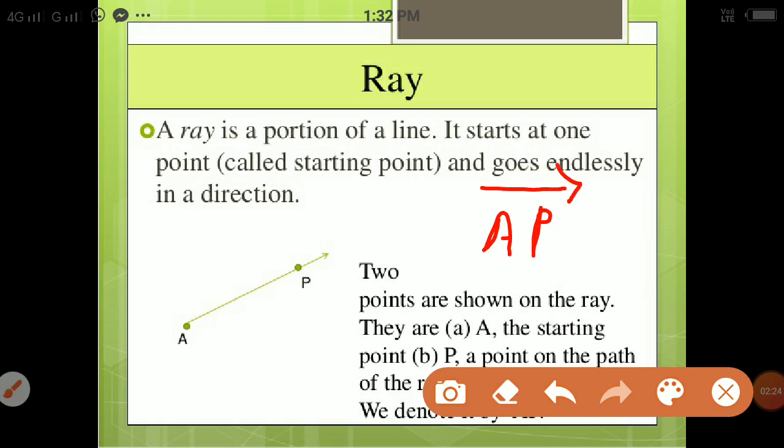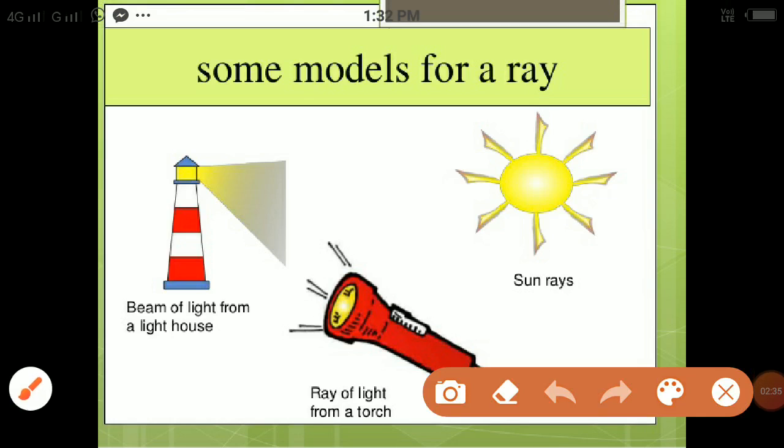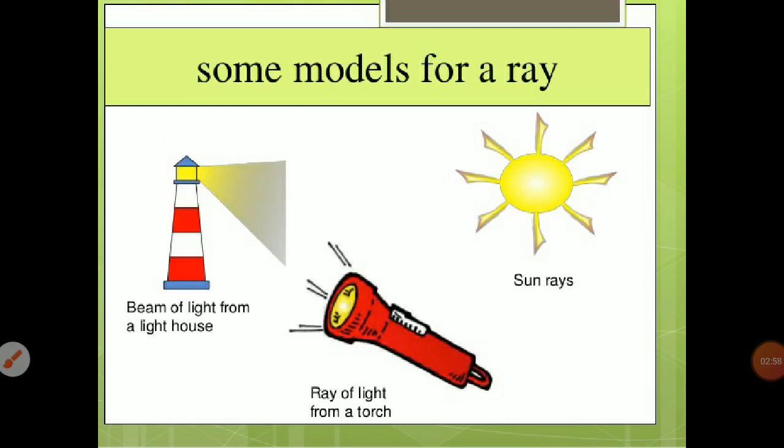Okay. Now, there are some models for a ray. Here, a beam of light from a lighthouse has a starting point, and sun rays again have a starting point, and a ray of light from a torch is also a starting point.